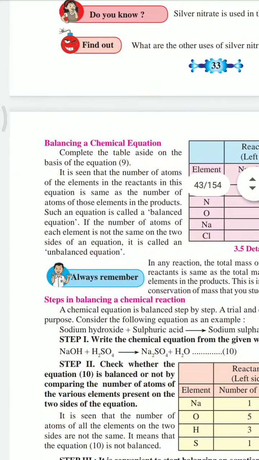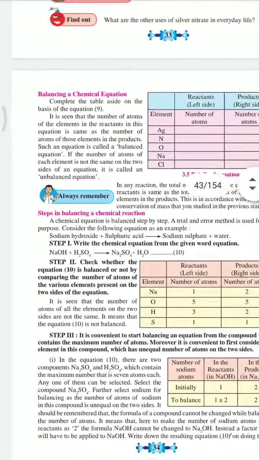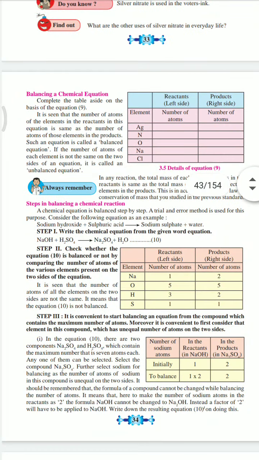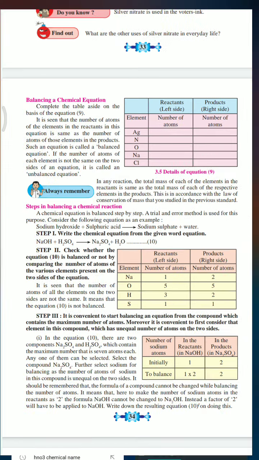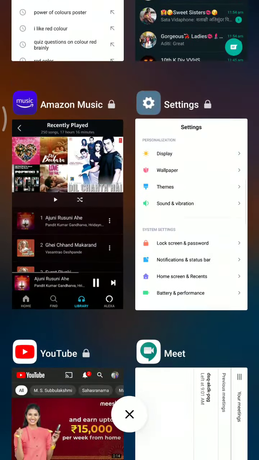So now we have balancing chemical equations. Let's see balancing chemical equations. Step 1 is that we have to balance NaOH plus H2SO4. I would like to show you how to balance such chemical equations.